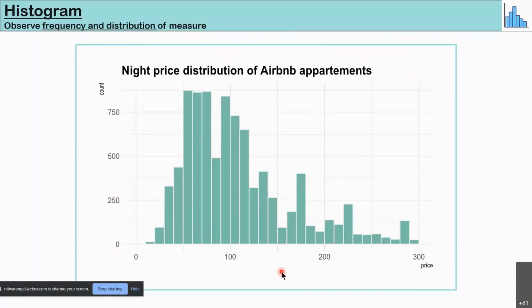You can see the frequency is fairly high at the lower end of the spectrum. So this gives the idea that Airbnbs are pretty cheap when it comes to price. Some are pretty expensive, but not as many. So they seem to be a good option when you're traveling. This is how you can find insights.